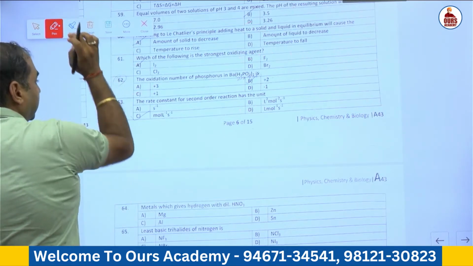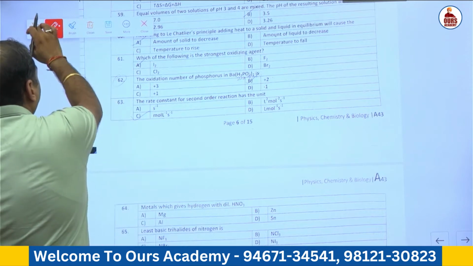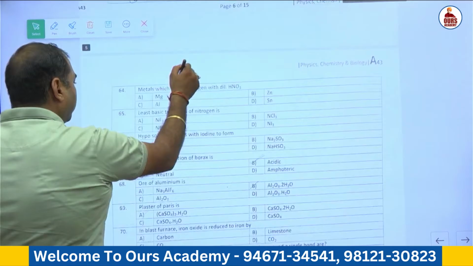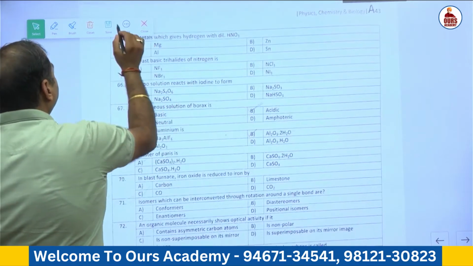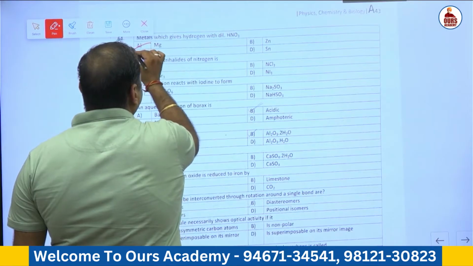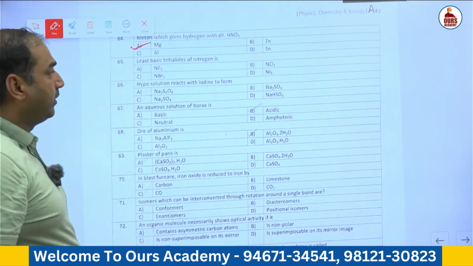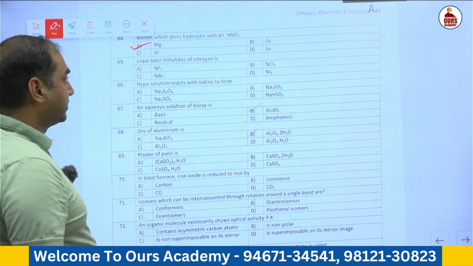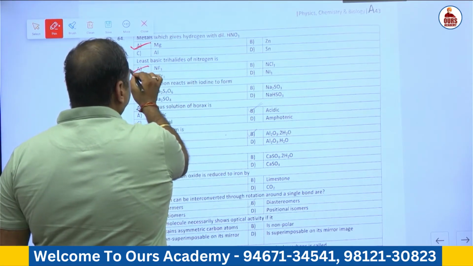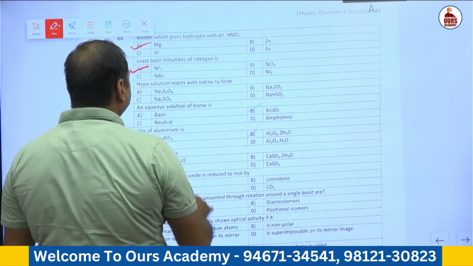Now the question is 64th, metal which gives hydrogen with dilute nitric acid. There are only two metals, magnesium and manganese, which can react with dilute nitric acid. Other metals do not react. Least basic trihalide, NF3, due to presence of lone pair.